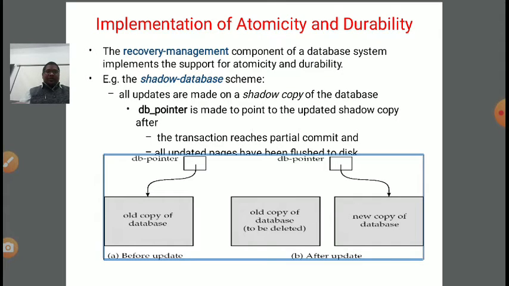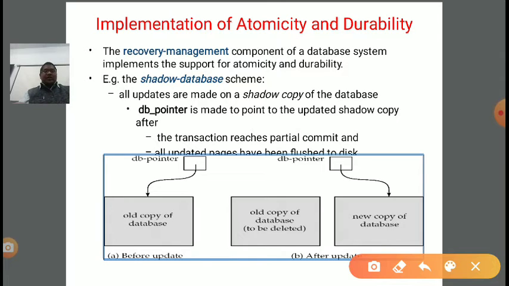In the shadow database scheme, all updates are made on a shadow copy of the database. Here one pointer, db_pointer, is given this name. We can change the name also, but here we are using db_pointer, which is made to point to the updated shadow copy after the transaction reaches partially committed state and all the updated pages have been flushed to the disk. See the diagram. We have two copies, one old copy and one new copy.